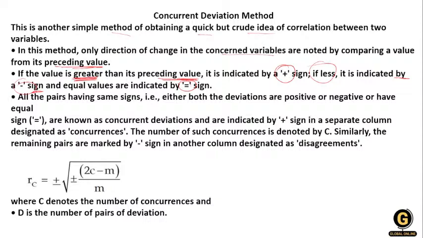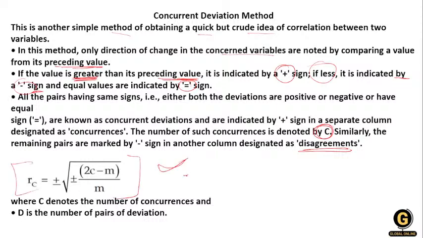Okay, so the equal sign designates concurrence, and the number of such concurrences is denoted by C, for concurrence. Similarly, the remaining pairs are marked with a minus sign, in another column, D, that is designated as a disagreement, as we have seen. Okay, so this is a formula.